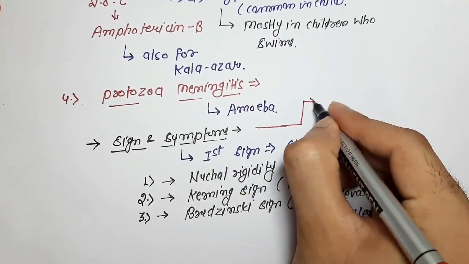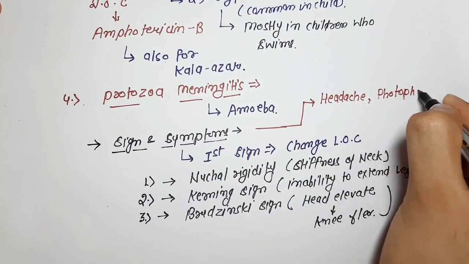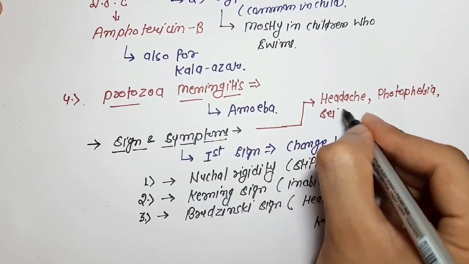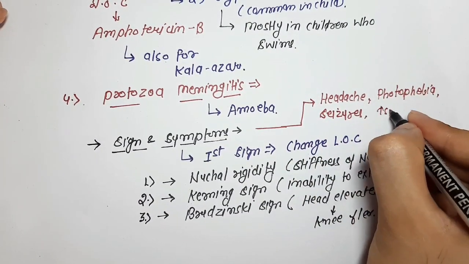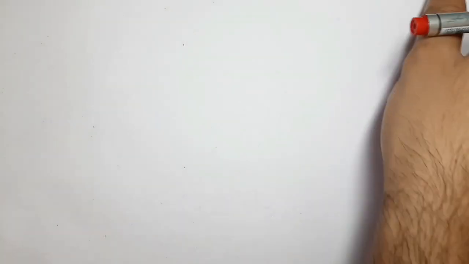Other important signs are headache, photophobia, seizures, and increase in intracranial pressure, increased ICP.